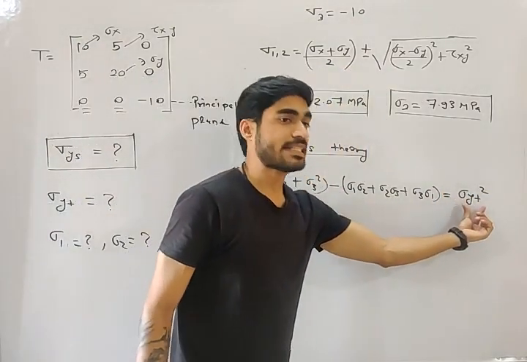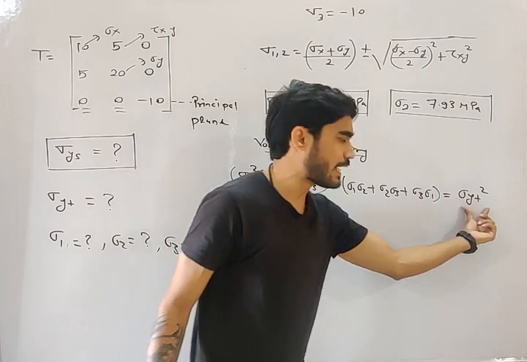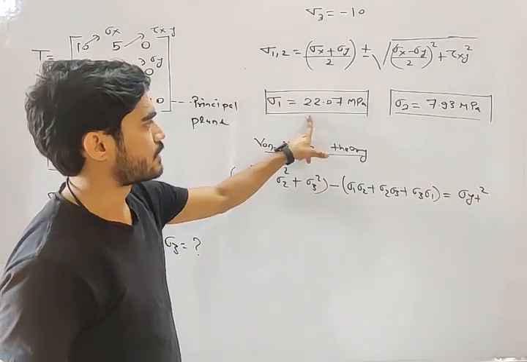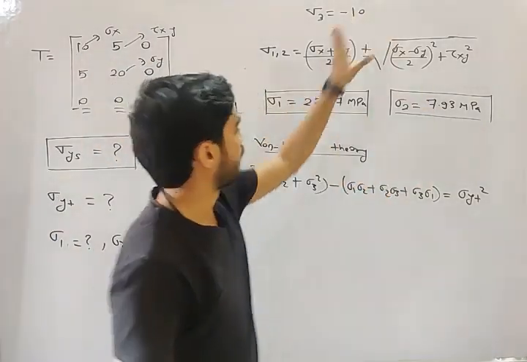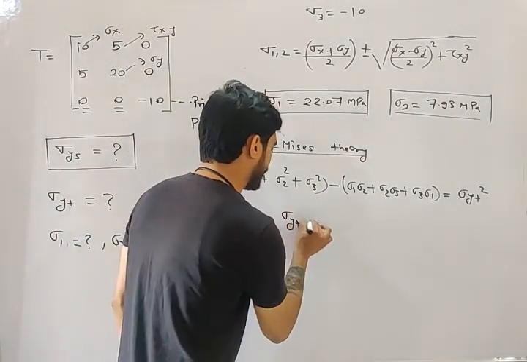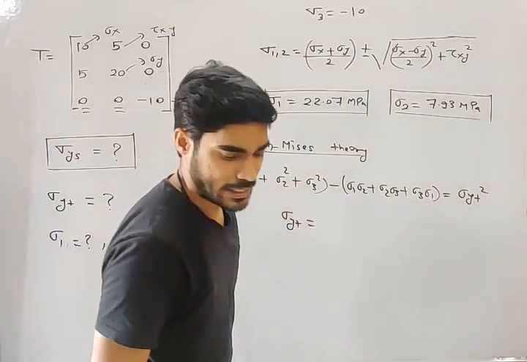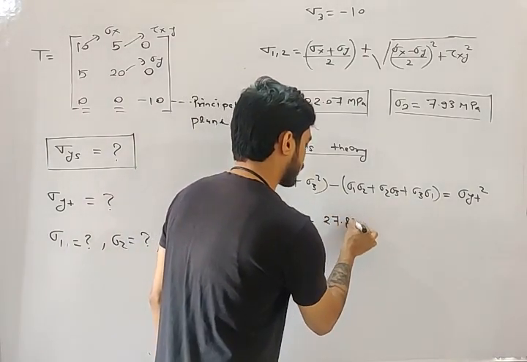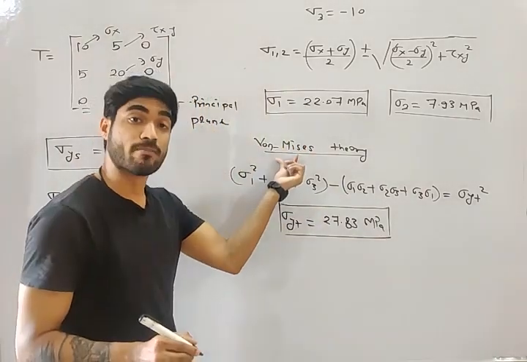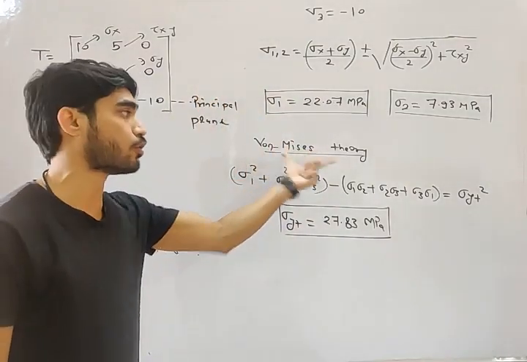This is the tensile yield stress. We need to find shear yield stress. So first we will calculate sigma yt, then we will find sigma ys. Put the values in this equation. We have sigma 1, sigma 2, and sigma 3. Put the values here and you will get the value of sigma yt. If you calculate it, you will find sigma yt equals 27.83 megapascal, according to von Mises theory. This was mentioned in the question. It is a previous year GATE question, so it was mentioned that you have to use von Mises theory.